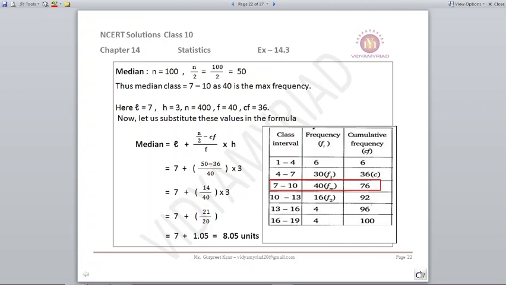So the formula for median we know L plus n by 2 minus Cf upon f into h. So L is 7, that is the lower class. N by 2 we know is 50. Cf is 36. F is 40 and h is 3. On putting this we got median as 8.05 units.